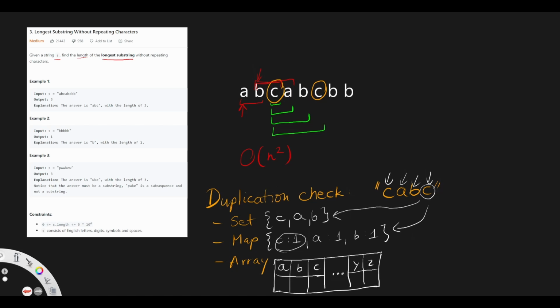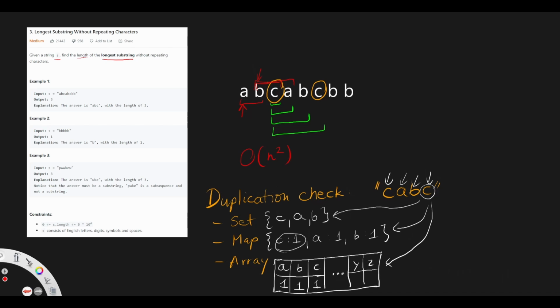Arrays are a lot less flexible because they can only store a predefined number of items, right? So for example, in this case, we can store 26 lowercase English characters in this array. And when we iterate through this string, we take C first and we mark it as 1, as it has one C character in the string. Then we take A, we mark it as 1, B, mark it as 1, and when we get to C, then we will see that there is already one C in this array. We know that there is a duplication.